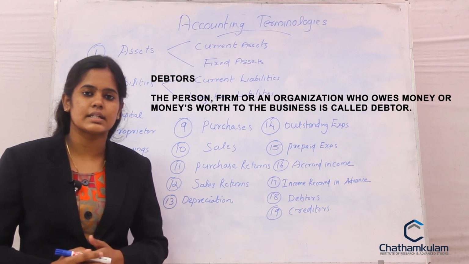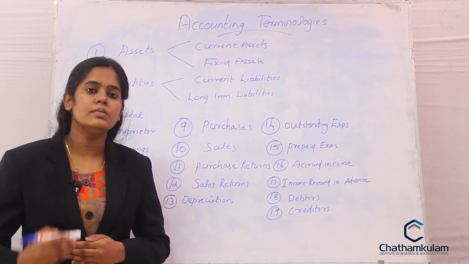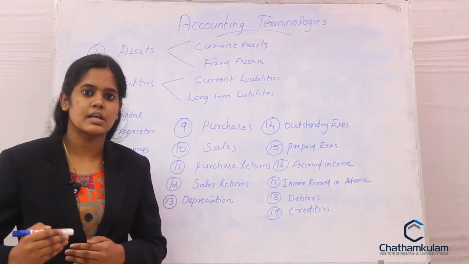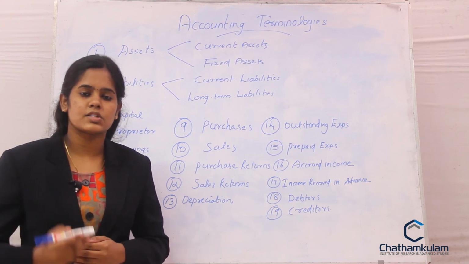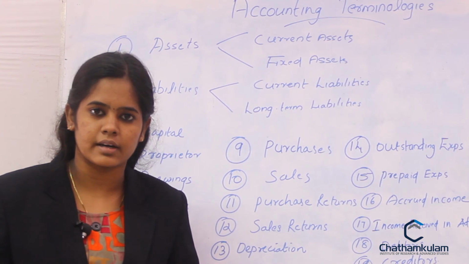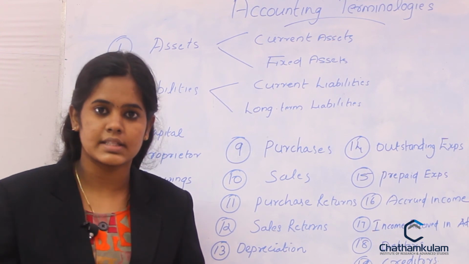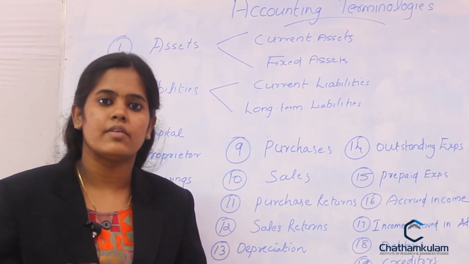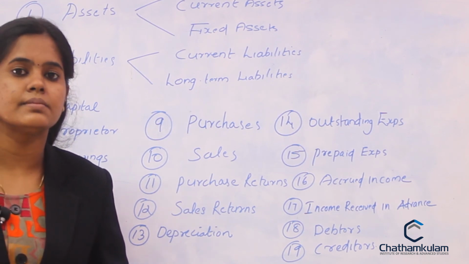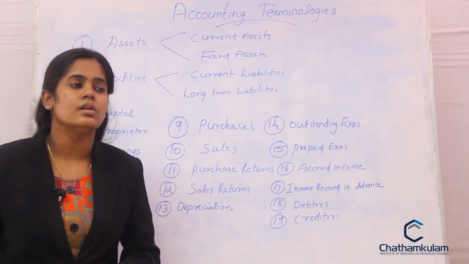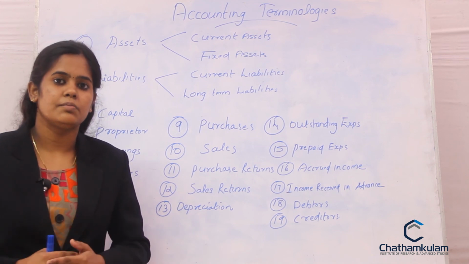Then coming to the next one, creditors. Creditors are the parties, individuals or enterprises to whom the business owes money. The business has to make payment to the creditors in the future. For example, when the organization is purchasing goods from the suppliers on credit, the suppliers become the creditors of the organization. Not only the suppliers, the lender of a loan as well. When the financial institutions provide a loan to the organization, that financial institution becomes the creditor of the organization. So these are the terms that are frequently used in accounting, so you should be familiar with them.